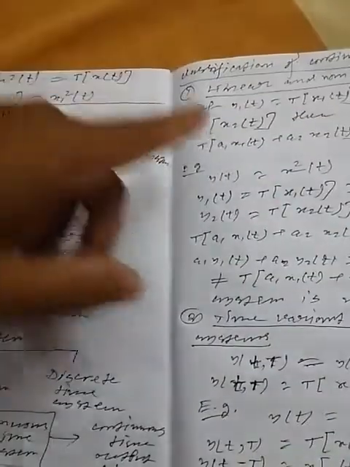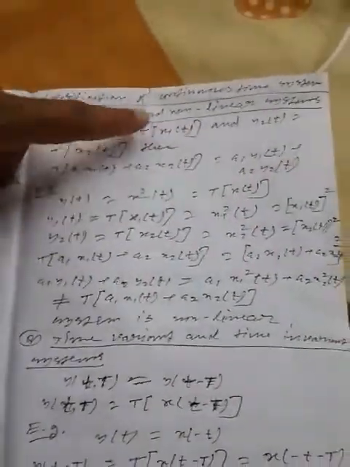In my earlier video, I discussed continuous time systems and discrete time systems, and the classification of continuous time systems: linear and nonlinear systems, time variant and time invariant systems.